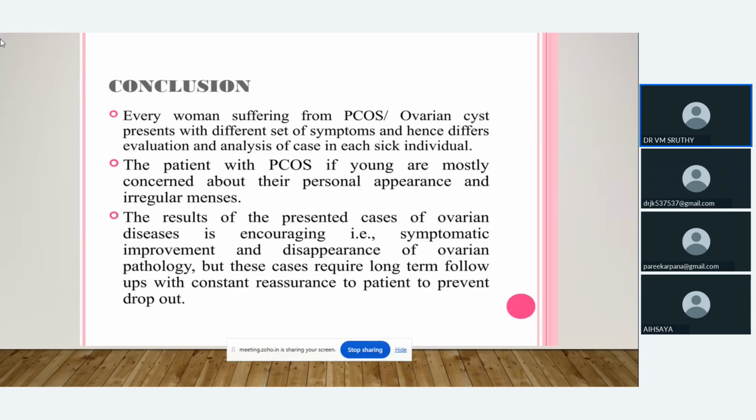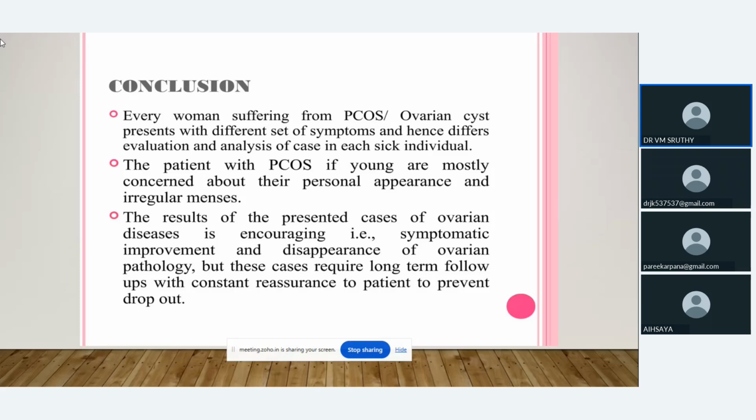So in conclusion, every woman suffering from PCOS or ovarian cysts presents with a different set of symptoms. So we have to analyze each case from a different perspective. We can't give specific medicines; we have to think of the whole case.